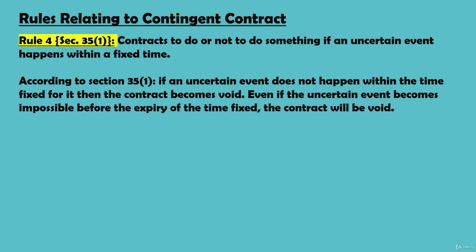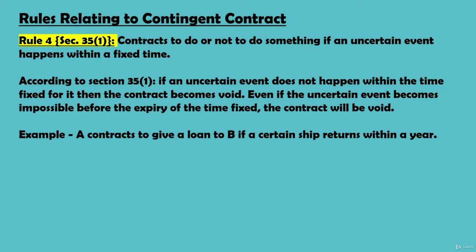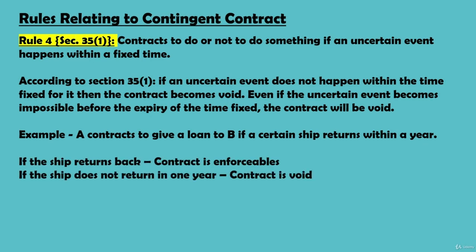Take an example. A contracts to give a loan to B if a certain ship returns within a year. Now, this contract may be enforced if the ship actually returns within a year. On the other hand, if the ship does not return within a year, the contract will become void. Also, if before the completion of 1 year, the ship sinks in the sea before reaching its destination, then also the contract will become void because it is impossible now that the ship will return within a year. Clear?